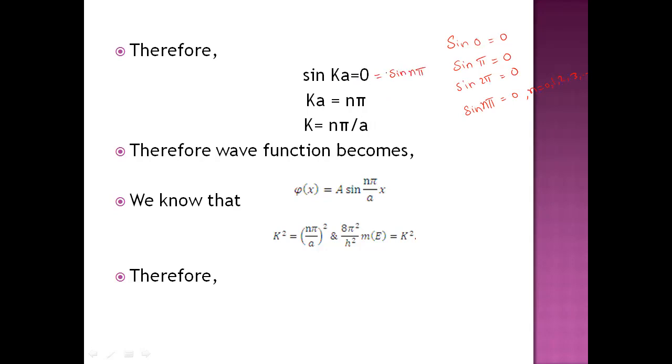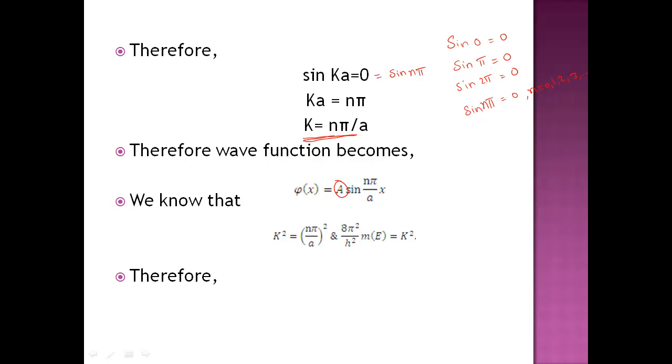On both sides the sine function is there, so ka is equal to n pi. If you rearrange the terms, k is equal to n pi by a. Therefore you can write the wave function as psi of x is equal to A sin (n pi by a) x. Till now we didn't find the value of A, but we got a value for the constant k.